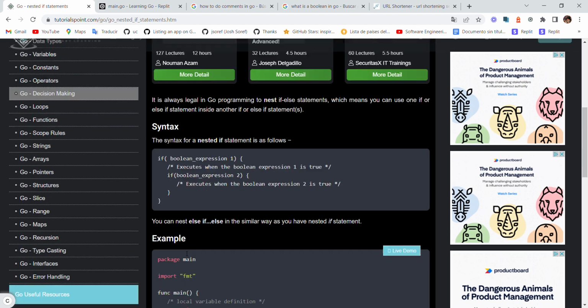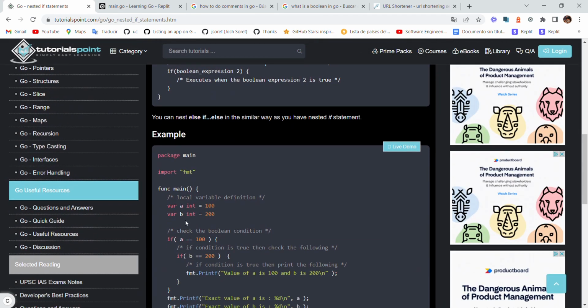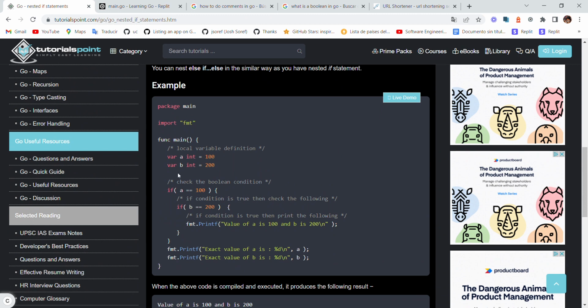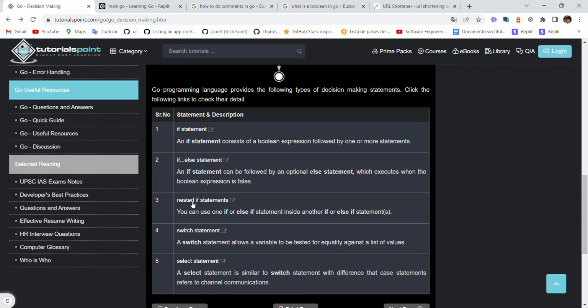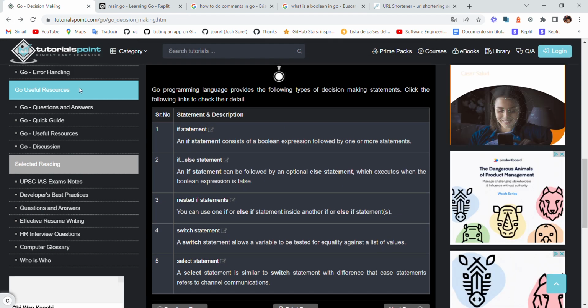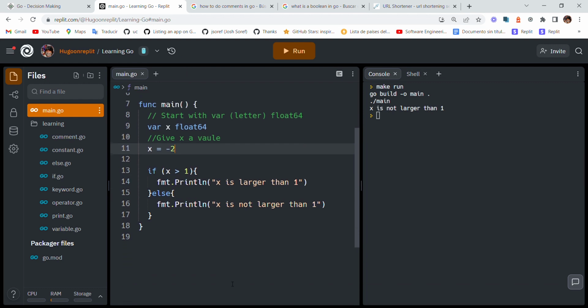I've seen nested statements before and they're really tricky. They use a lot of variables, a lot of conditions, and a lot of printing is needed. So I'm not gonna go through it. Just for those who want to see, you also have nested, switch, and I think select. Alright, so simple as that.